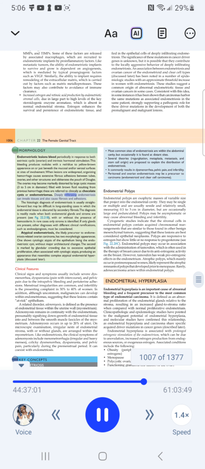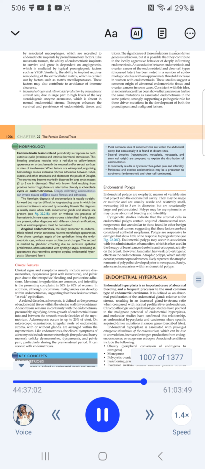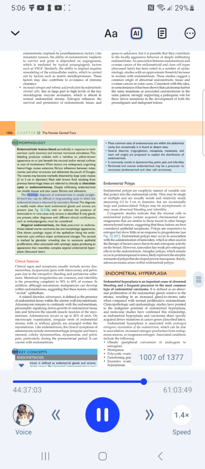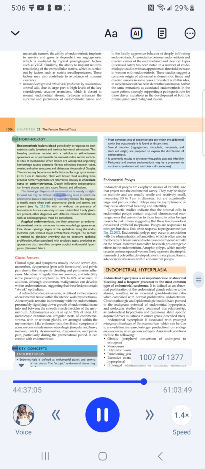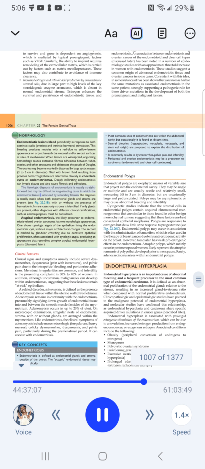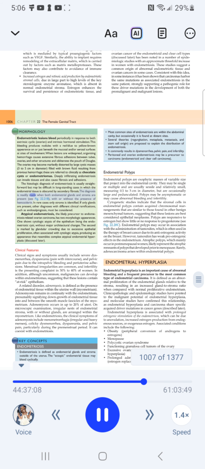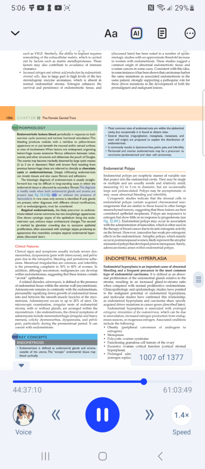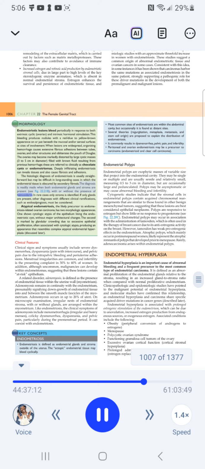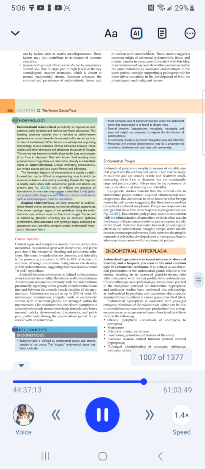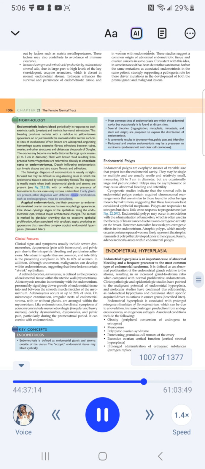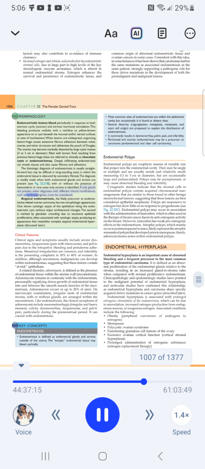Deeply infiltrating endometriosis can invade tissues and also cause fibrosis and adhesions. The histologic diagnosis of endometriosis is usually straightforward but may be difficult in long-standing cases in which the endometrial tissue is obscured by secondary fibrosis. The diagnosis is readily made when both endometrial glands and stroma are present, with or without the presence of hemosiderin. In rare cases, only stroma is identified. If only glands are present, other diagnoses with different clinical ramifications, such as endosalpingiosis, must be considered.